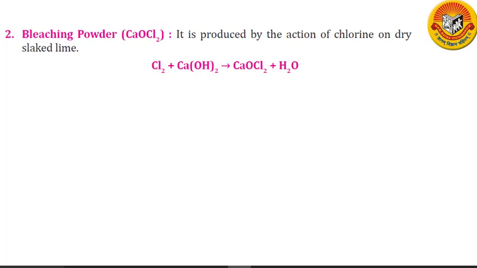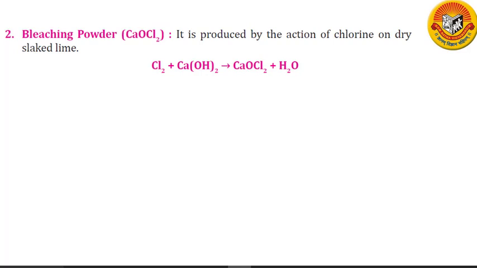Let us discuss a few properties of bleaching powder. Bleaching powder is a white powder which gives a strong smell of chlorine. Bleaching powder is soluble in cold water. A small insoluble portion always left behind is the lime present in it. Bleaching powder reacts with dilute acids to produce chlorine.